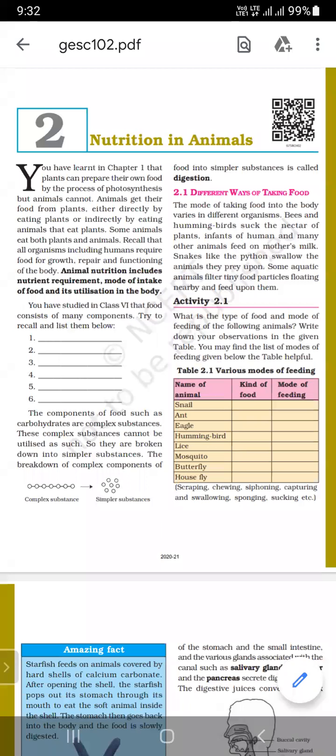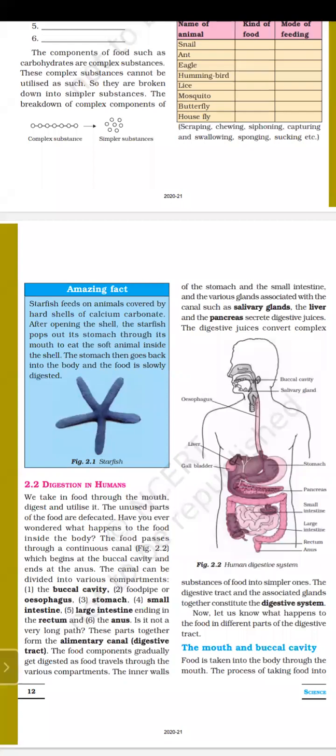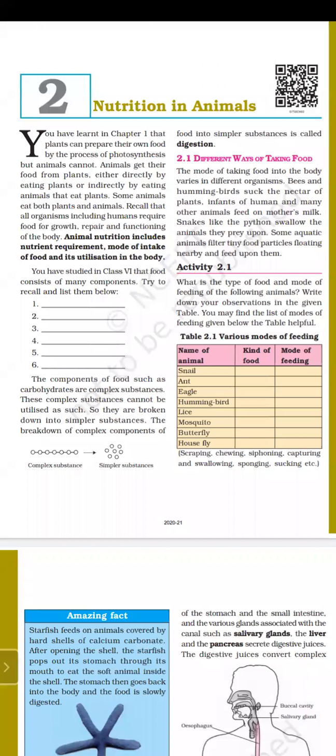In the previous chapter, we have already discussed nutrition in plants. We discussed autotrophic nutrition and heterotrophic nutrition. All green plants follow autotrophic nutrition, and non-green plants and animals, including human beings, follow heterotrophic nutrition. Nutrition in animals is basically part of heterotrophic nutrition, because animals cannot synthesize their own food by themselves, including human beings. We human beings cannot prepare our food by ourselves.